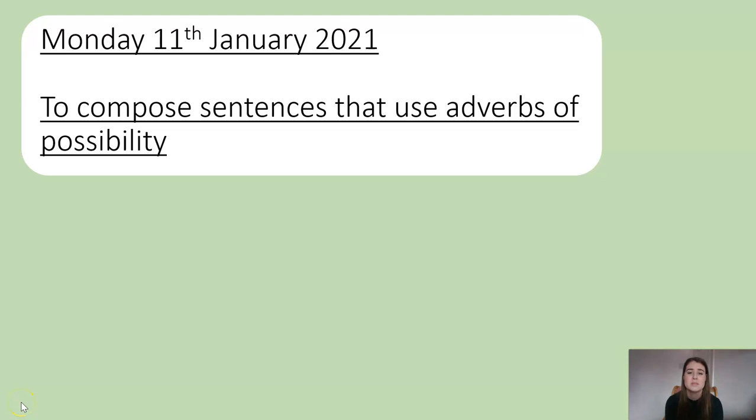Hello Year 5, welcome to today's lesson. Today we're going to be looking at composing sentences that use adverbs of possibilities.